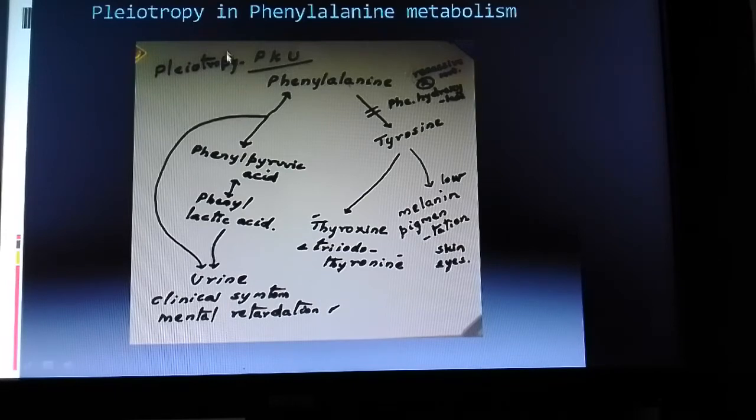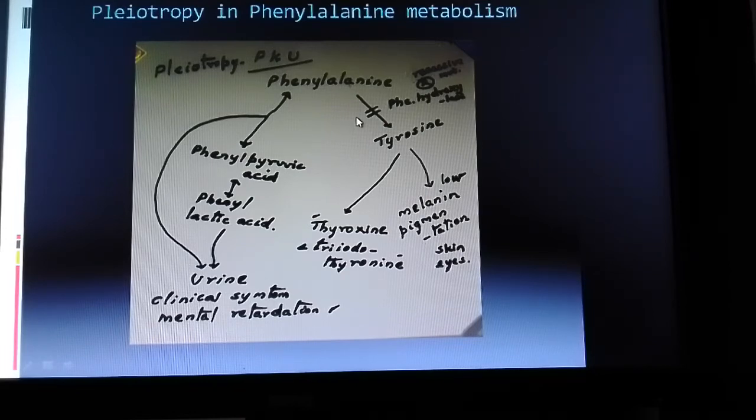That way, when they are released into the blood and into the urine, it is said to be phenylketonuria. That is, the urine will contain more phenylpyruvic acid and a considerable quantity of phenyl lactic acid. Now clinically it causes the symptom of mental retardation.